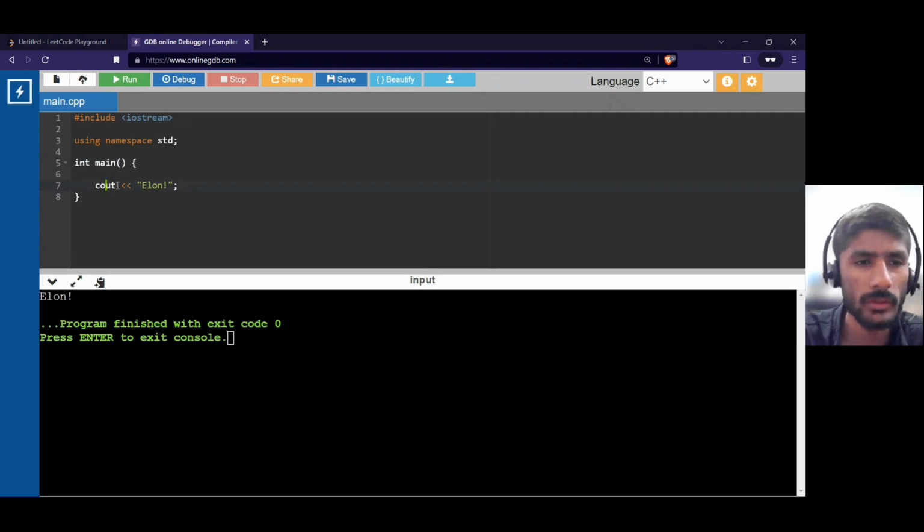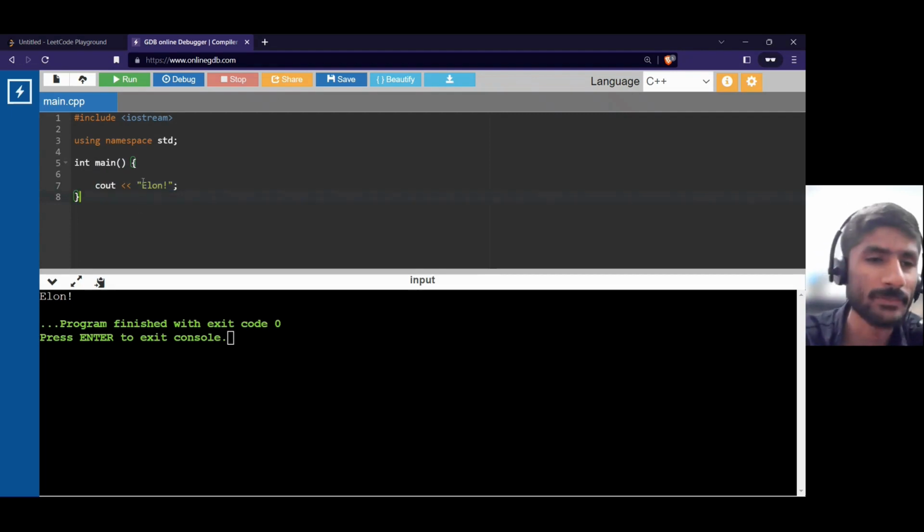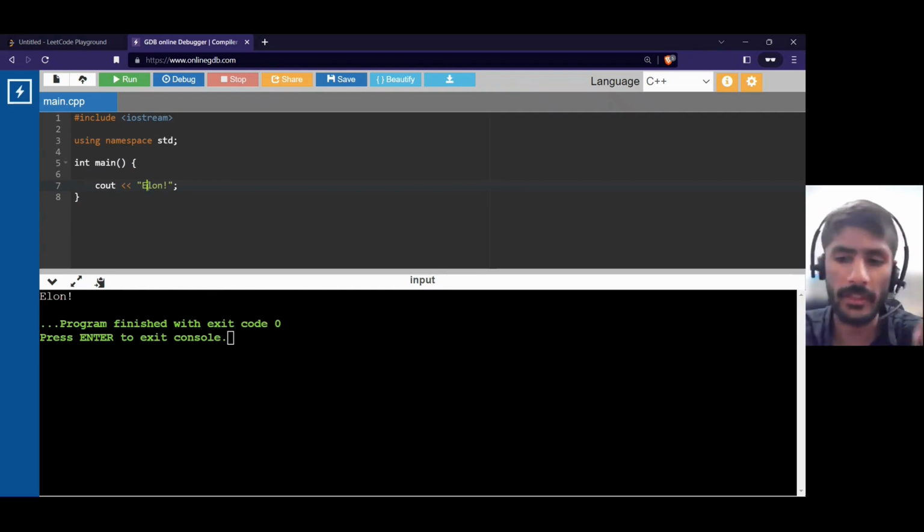And cout is a functionality that is given to us, and we use it with these less-than operators. After that, in double quotes, we are writing Elon. So Elon is a string here. Now what is a string? For now, understand, a string is a word. It's just a word only, okay? Now this semicolon is used to end the line of the program, okay?